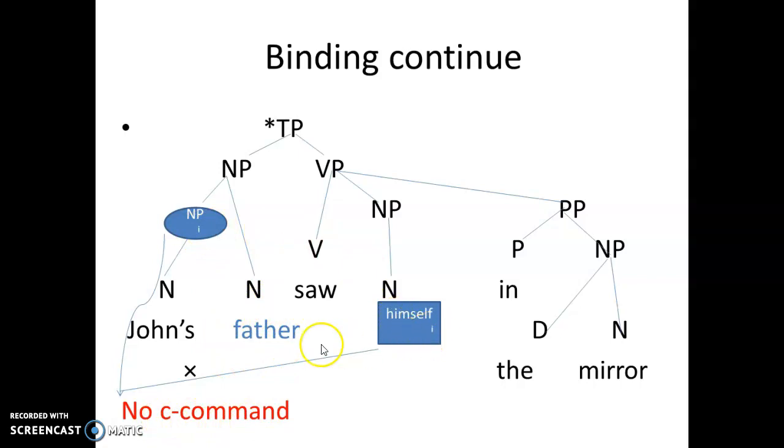Although himself is co-indexed with the noun phrase John's, in order for the binding to work, it has to be both: the first noun phrase C-commanding the second noun phrase, and they are bound. It has to have both in order for the binding relation to work.